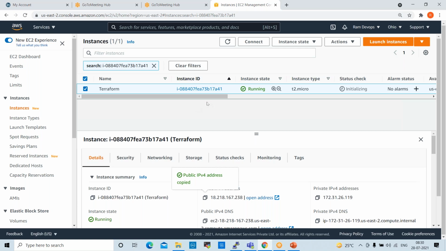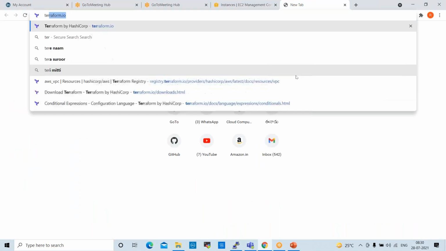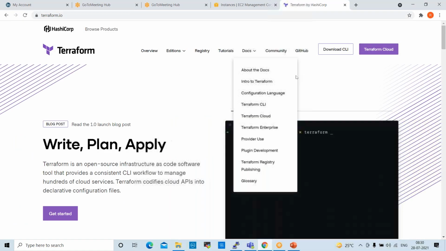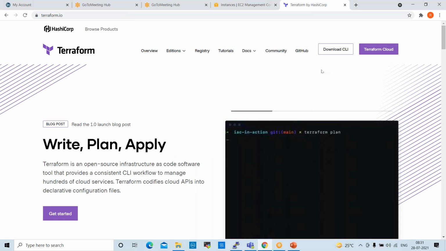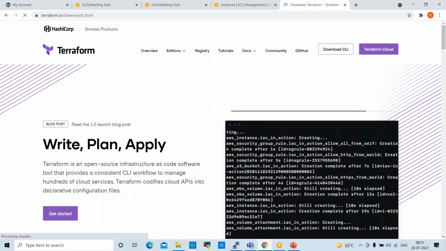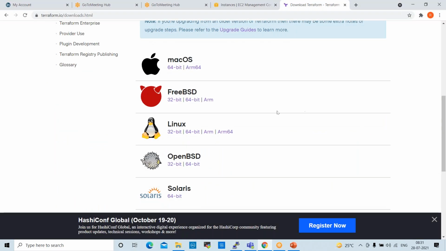Let us go to the official site, terraform.io. Right? Yeah, here, download CLI. Click on this. Now I'm downloading the Terraform package onto Linux.